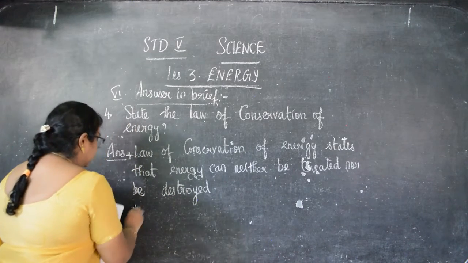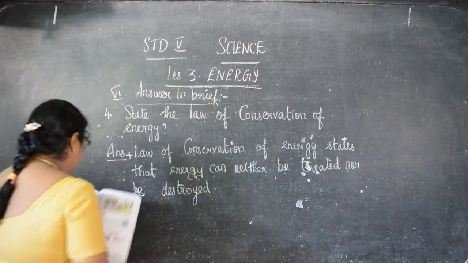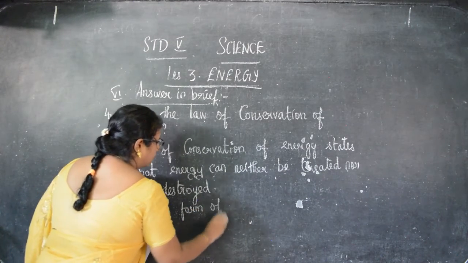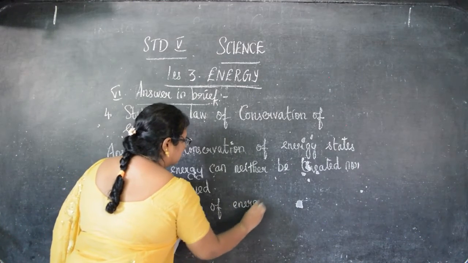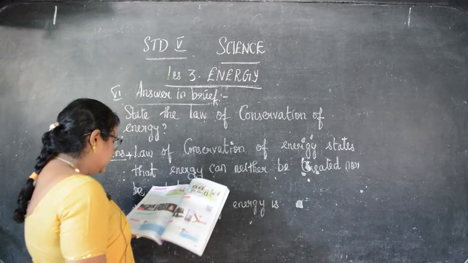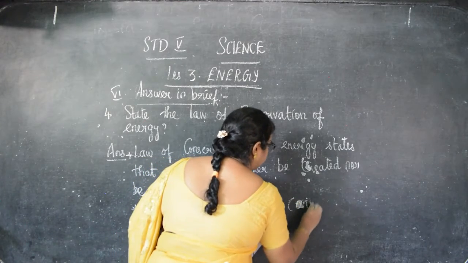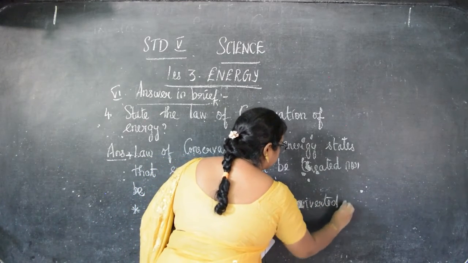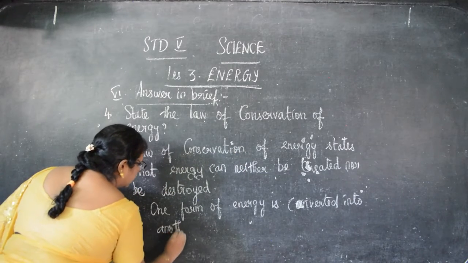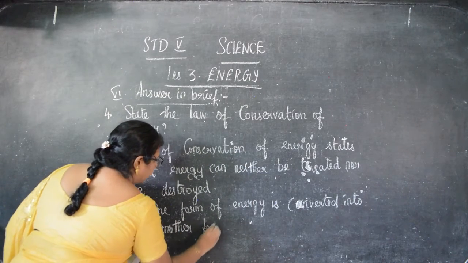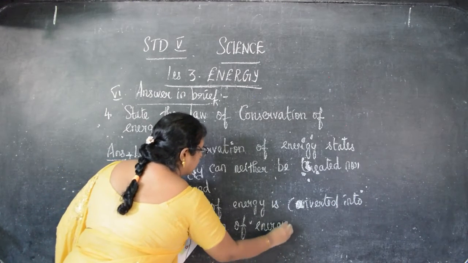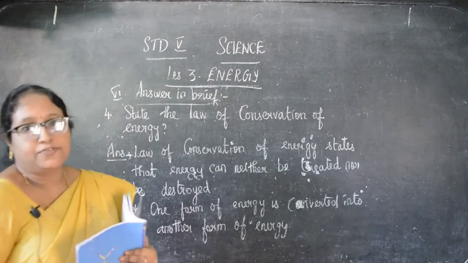And the next point is, one form of energy is converted into another form of energy. Okay, children. So this is the law of conservation of energy.